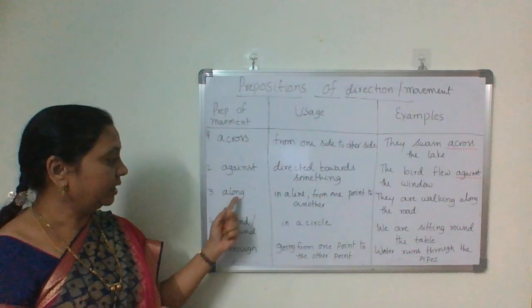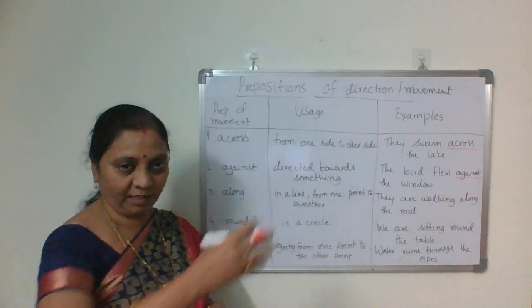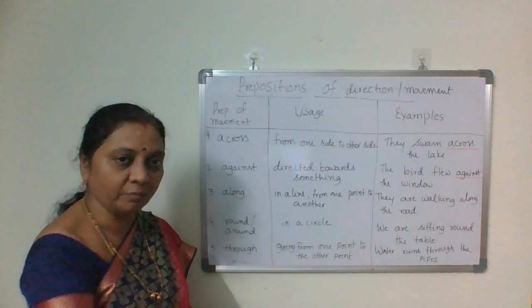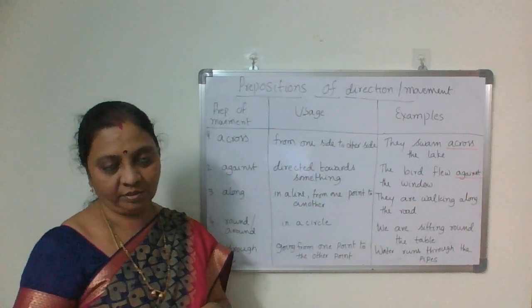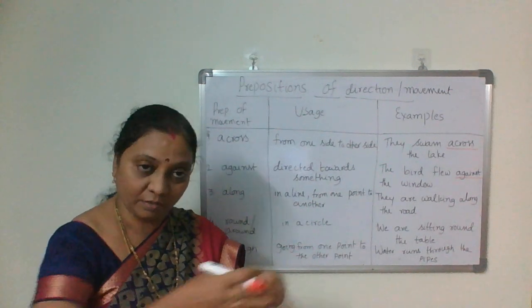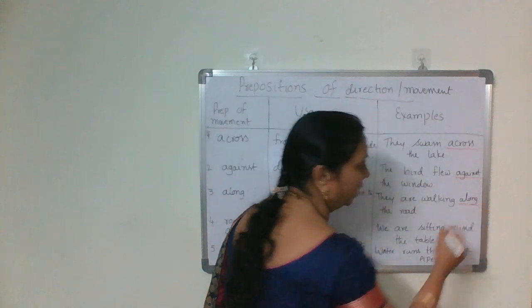Then third one, along. Along means in a line from one point to other point. They are walking along the road. They are walking along means in a line along the road.